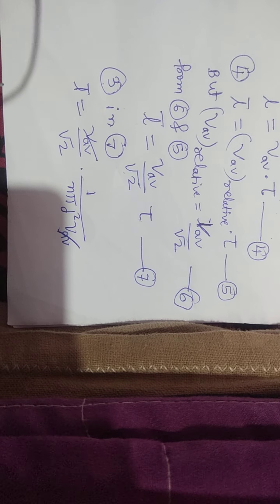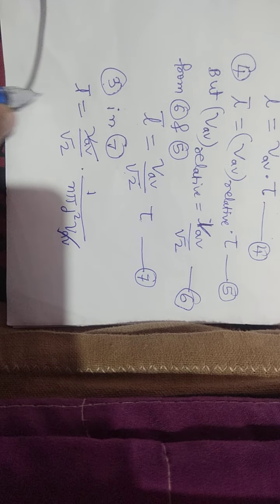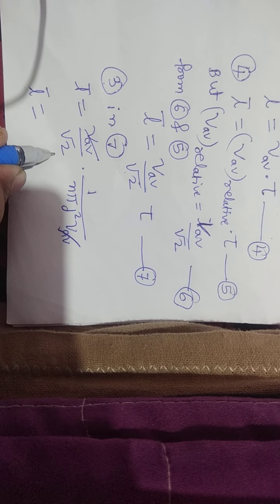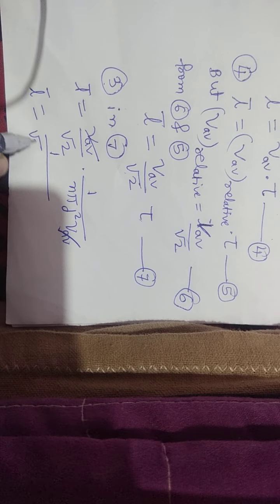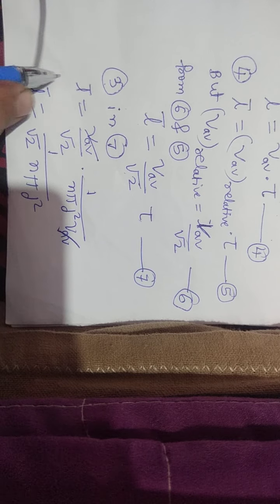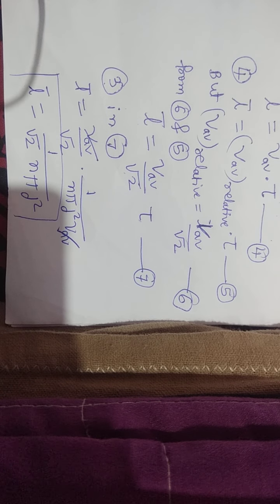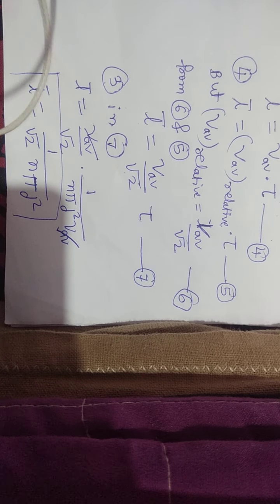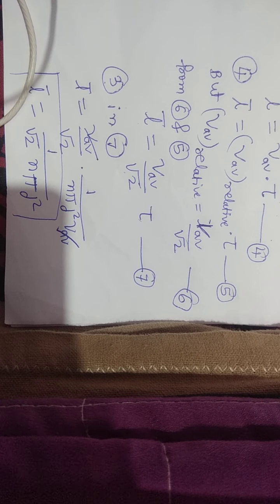VAV gets cancelled. Then L bar is equal to 1 divided by root 2 n pi d square. Okay, so this is the relation, and this is the mean free path. So from this equation it is observed that the mean free path depends on the